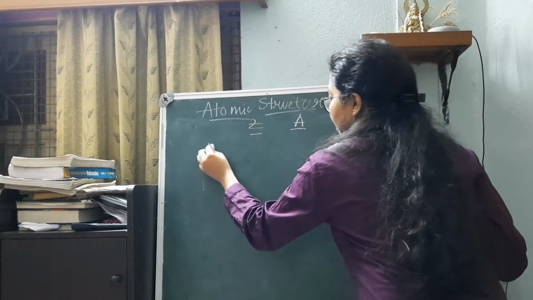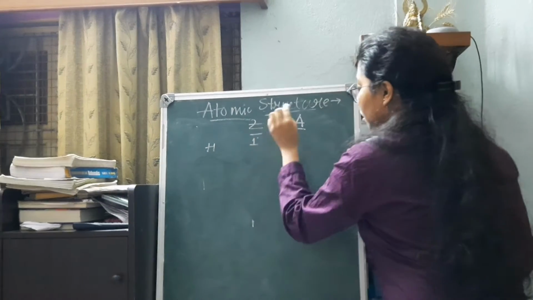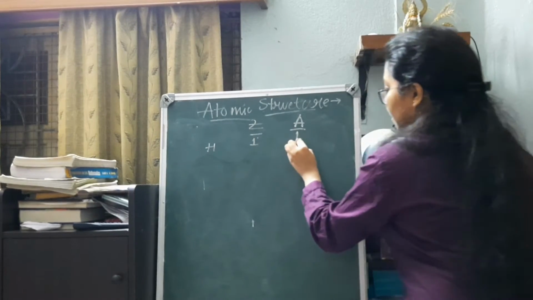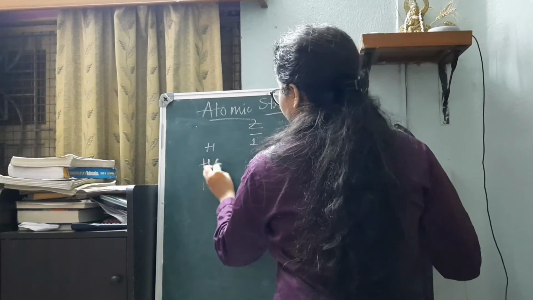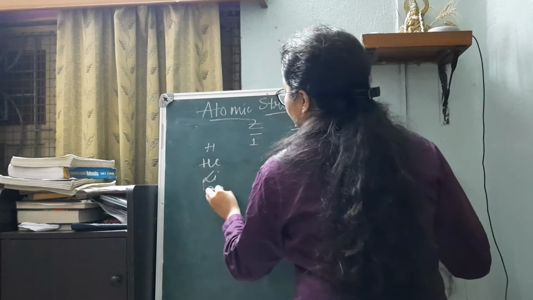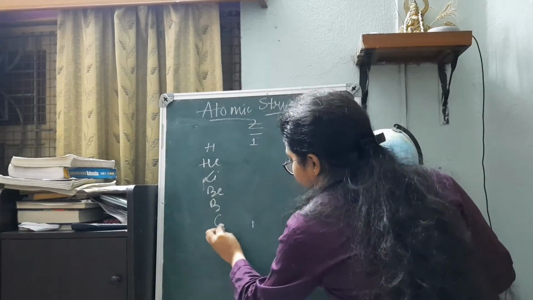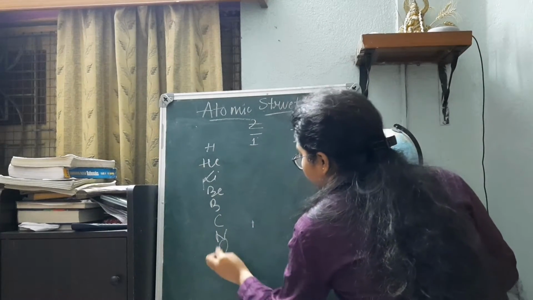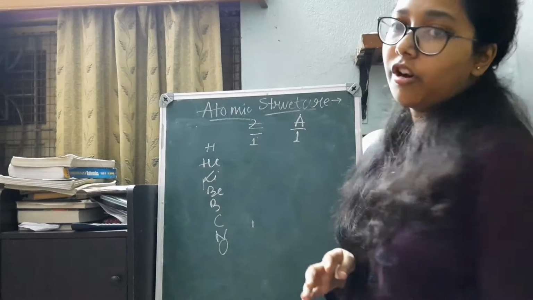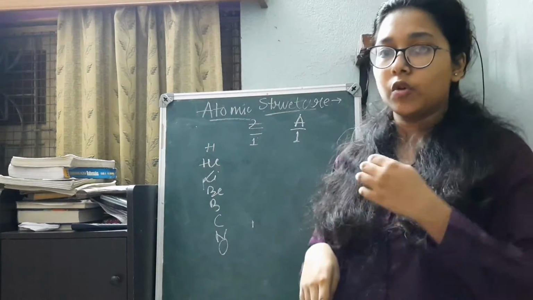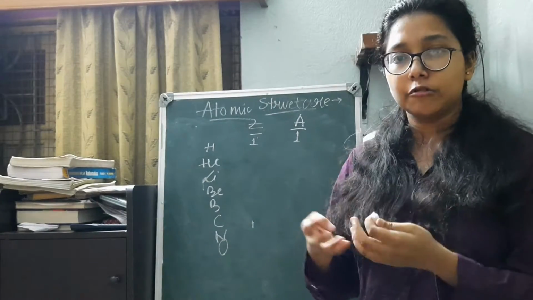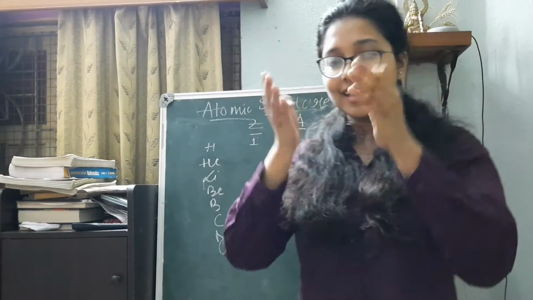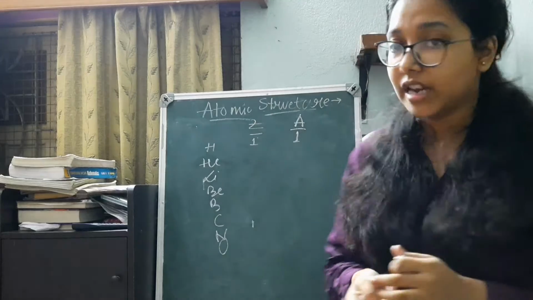Starting with the first one, hydrogen. Atomic number 1, mass number 1. Hydrogen, helium, lithium, beryllium, boron, carbon, nitrogen, oxygen, fluorine, neon, and in this way it goes on. Sodium, aluminium, magnesium, silicon, phosphorus, sulfur, chlorine. So I hope you can understand. I have totally marked it up when I was in your class.